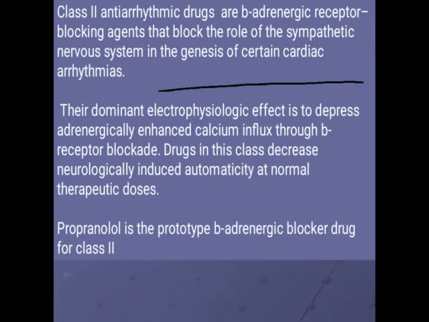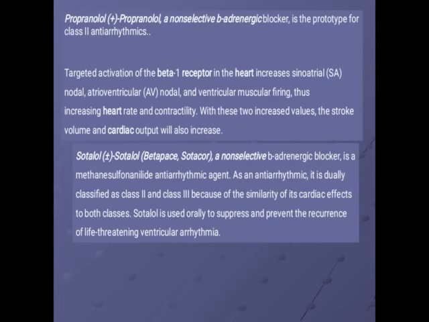They also act to depress the calcium influx through beta receptor blockade. So these are the functions of class 2 beta receptor blockers. Examples are propranolol and sotalol. Sotalol also acts on the potassium channel.